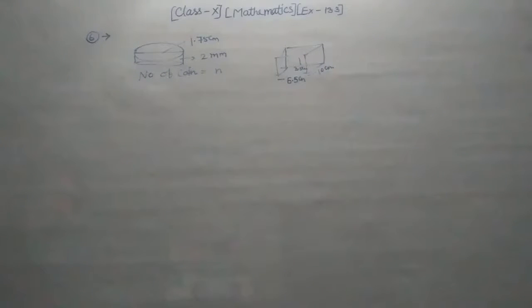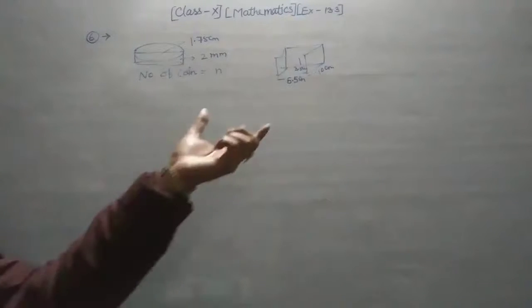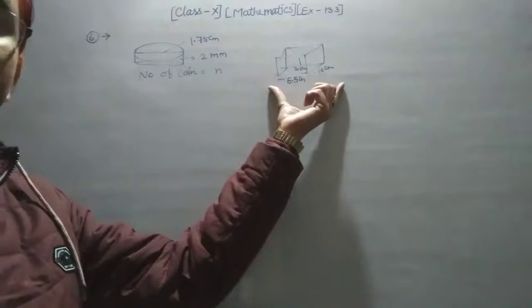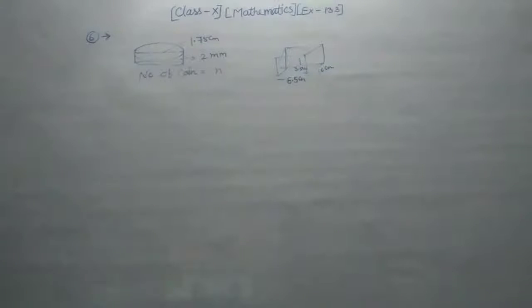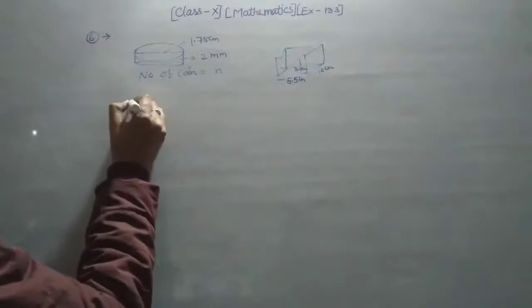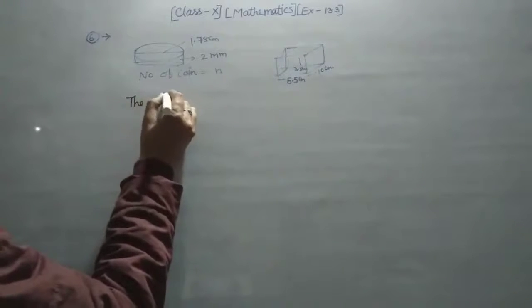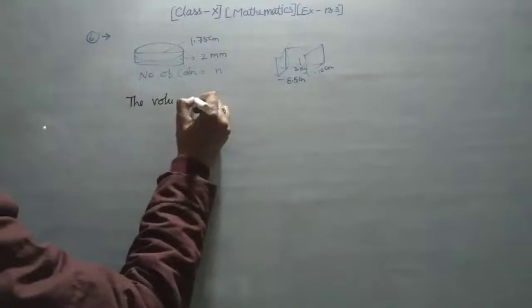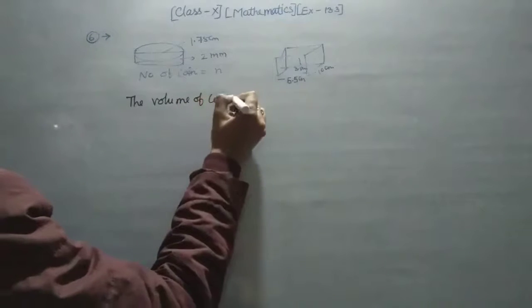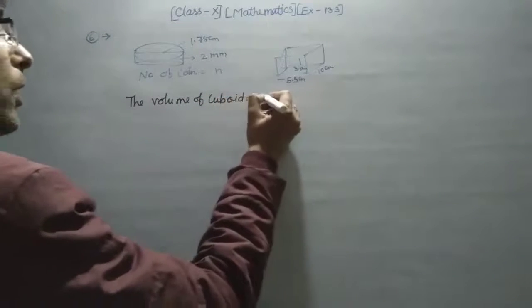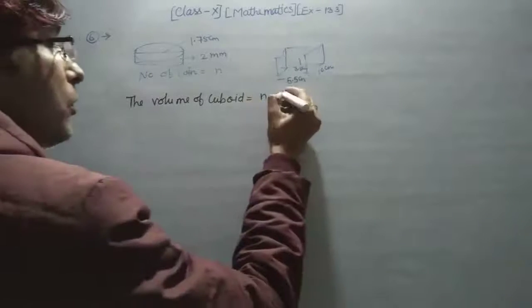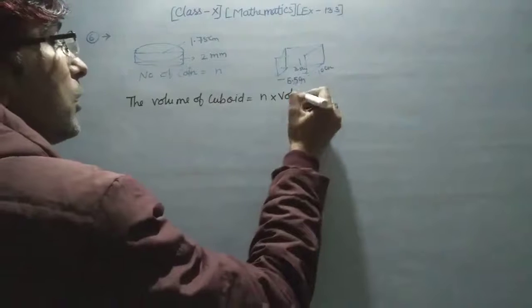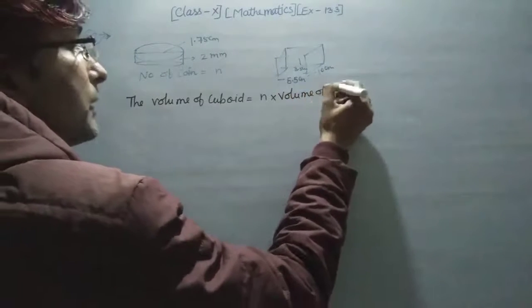How to find the number of N? You have to put the volume of this cuboid equal to the volume of these things. Okay, similar question. So here you very well know the volume of cuboid is equal to N into, because the number of coins is N, so N into the volume of cylinder. This is in the form of a cylinder.